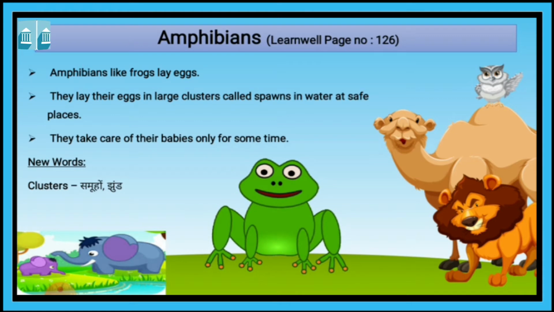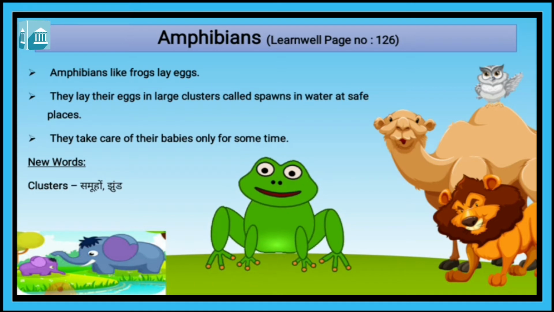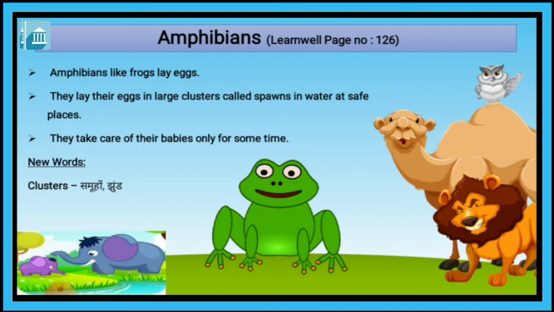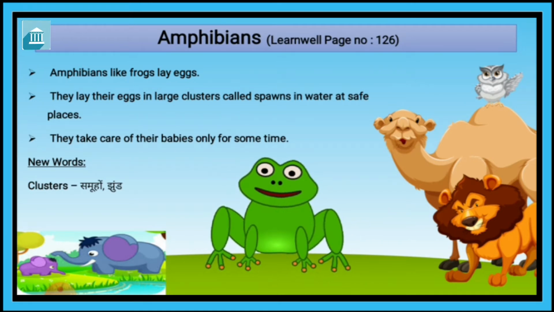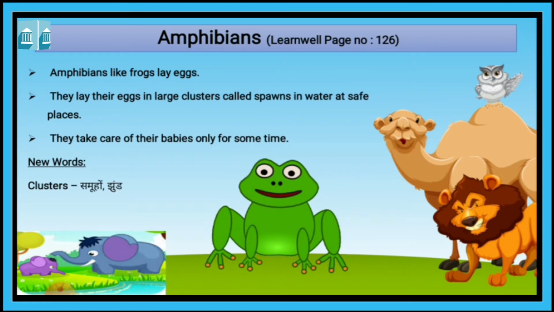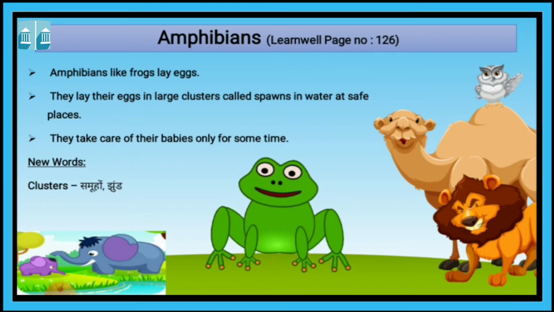Amphibians like frogs lay eggs. They lay eggs in large clusters. Now what is the meaning of clusters? बहुत ही बड़े ग्रुप में, समूह में वो एग्स देते हैं.